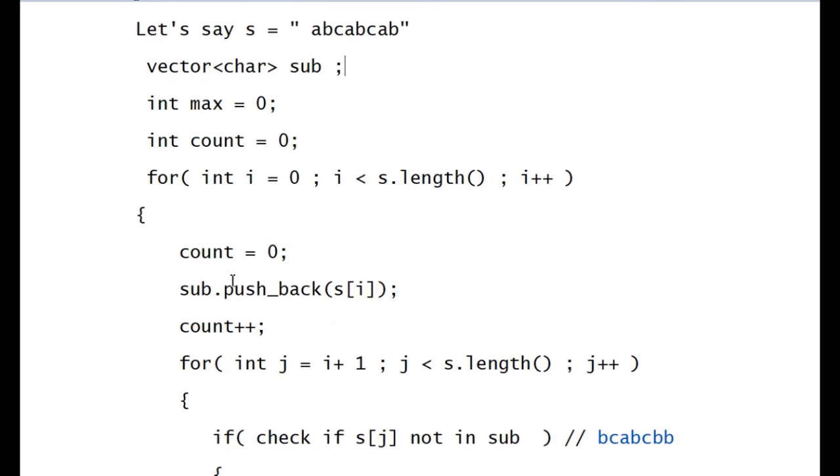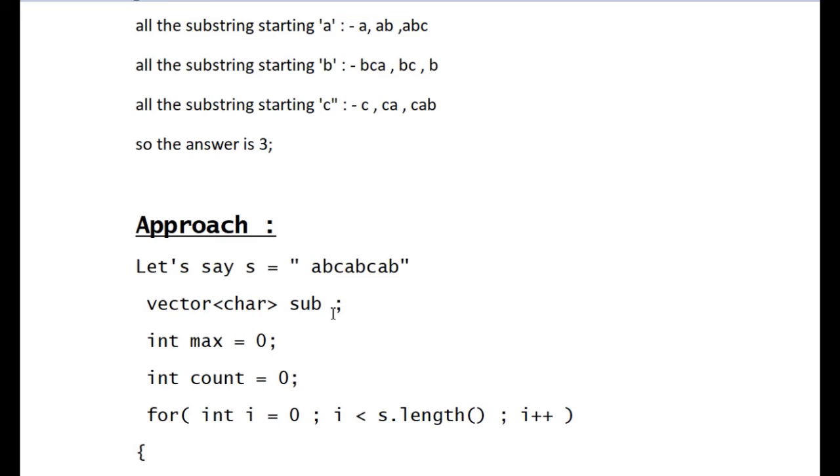If we start from A, then what is the longest substring without any repeating character? That is the count for A, right? If we start from B, we'll store the length of the longest substring without any repeating character into count of B. Similarly we can do it for C, for every character.